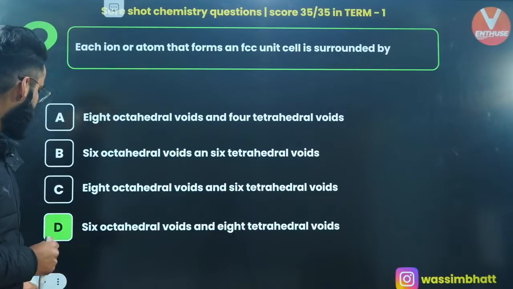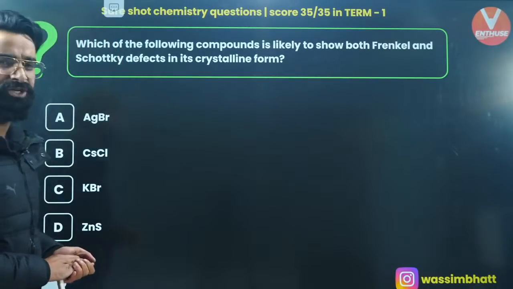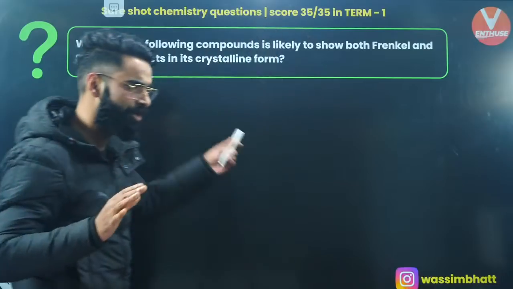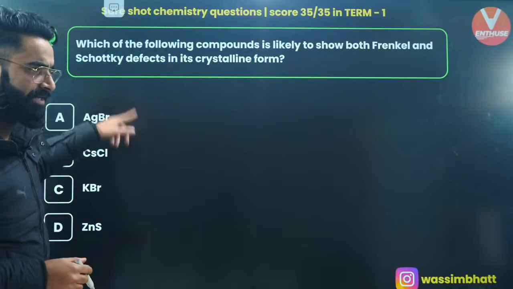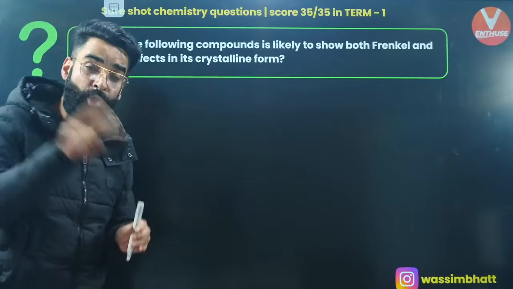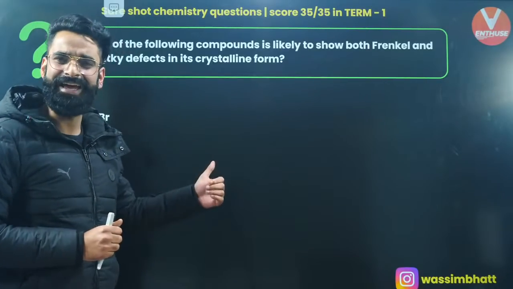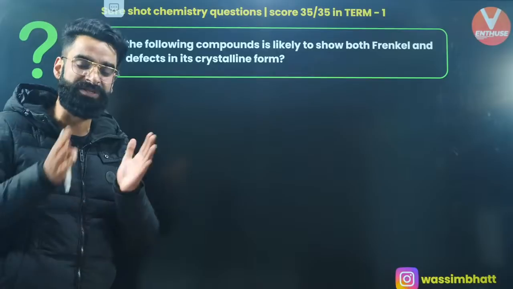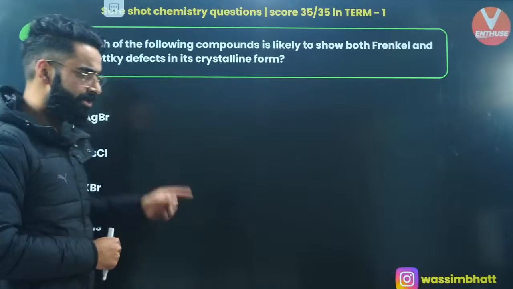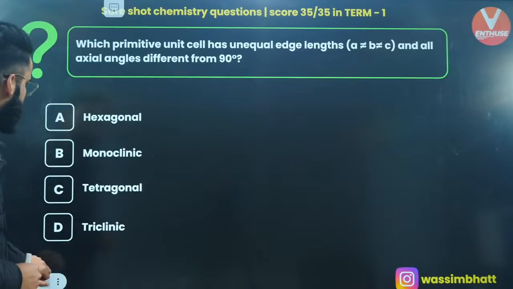Let's jump into one more question, my dear people. Which of the following compounds is likely to show both Frenkel and Schottky defect? It's a very common question, and it has been asked many times in your JEE Mains as well. It is absolutely going to be AgBr, which shows both Schottky as well as Frenkel defect. This question has been repeated many times in JEE Mains, so do remember this from now onwards.